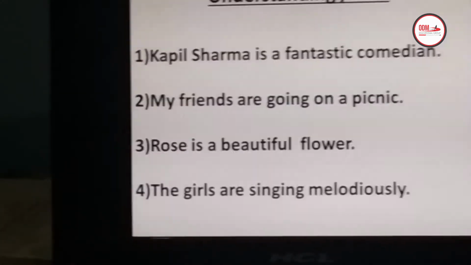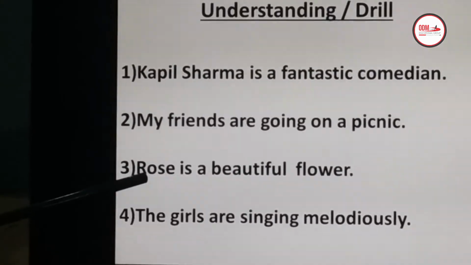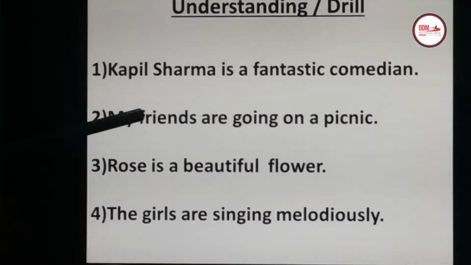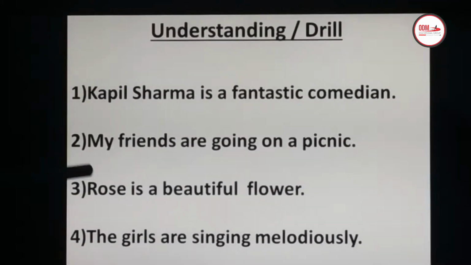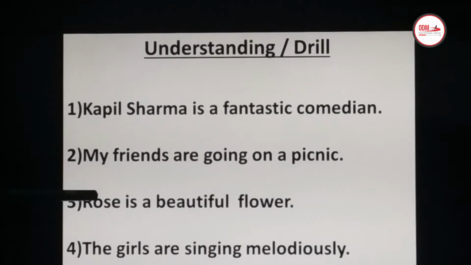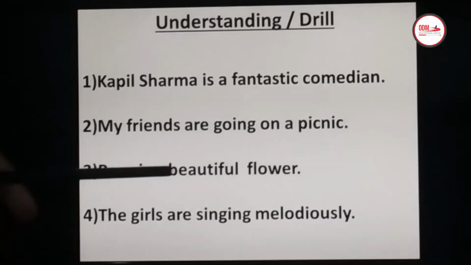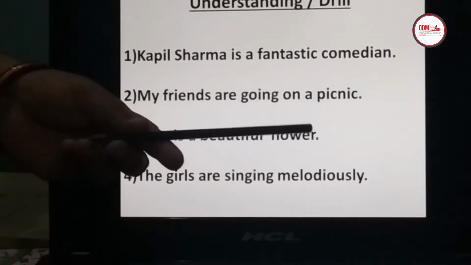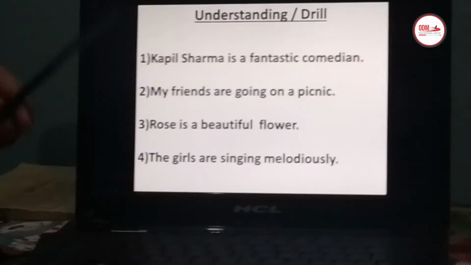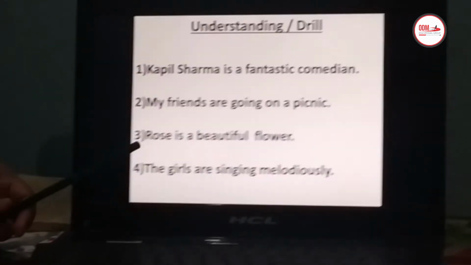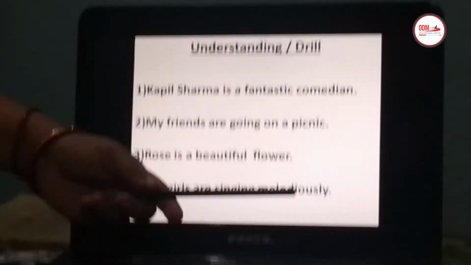And the third one, rose is a beautiful flower. Which is a beautiful flower? Rose. So rose is the subject, and the remaining part, is a beautiful flower, is the predicate, because when we get the answer, rose is what? Rose is a beautiful flower. So is a beautiful flower is the predicate, and which is the verb? Is.